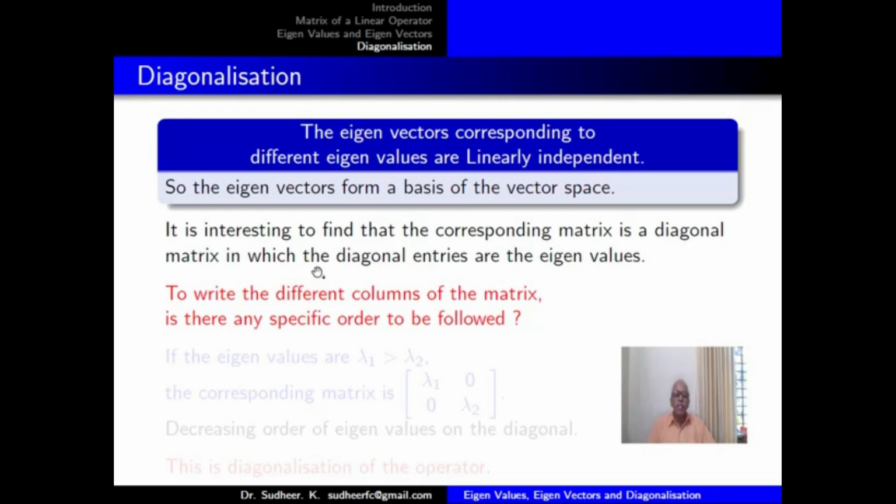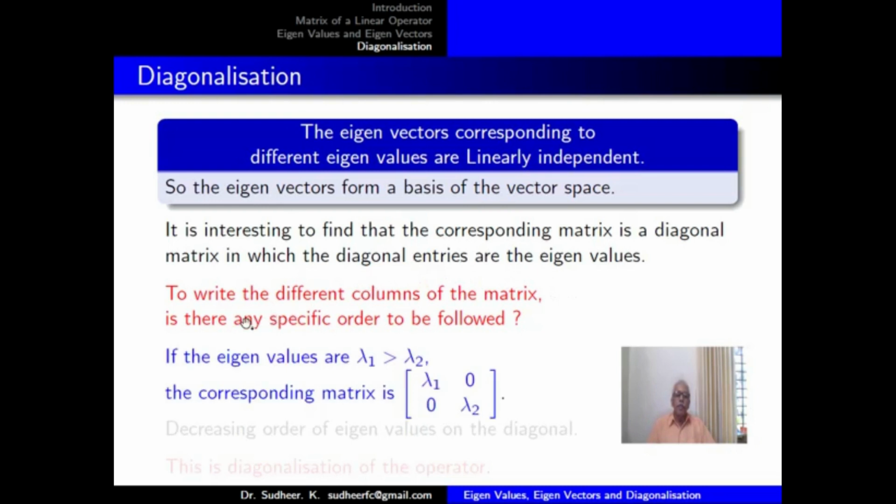And it is interesting that, with the eigenvectors as basis, you can find a matrix of the operator, and that matrix will be a diagonal matrix in which the diagonal entries are nothing but the eigenvalues.